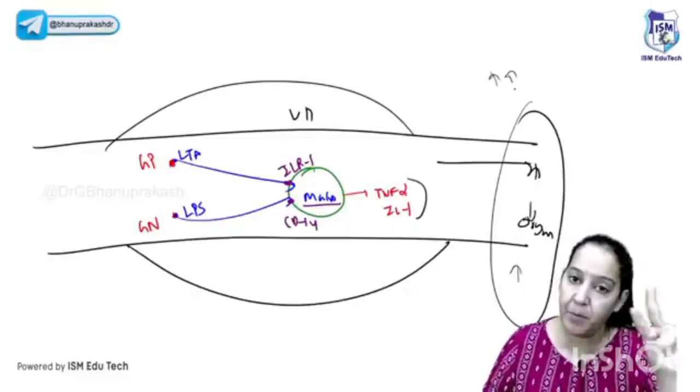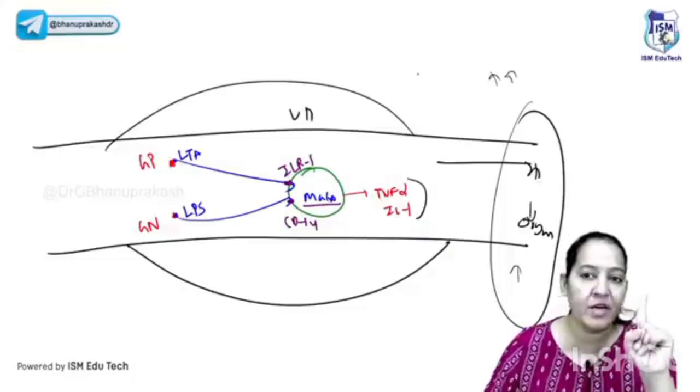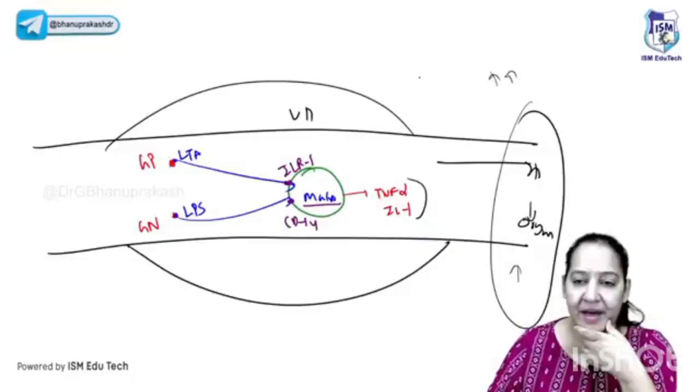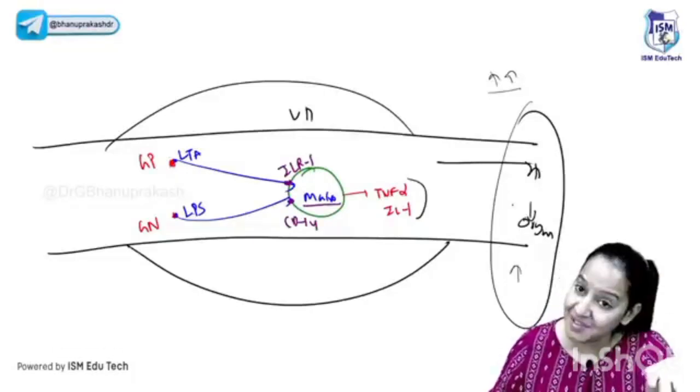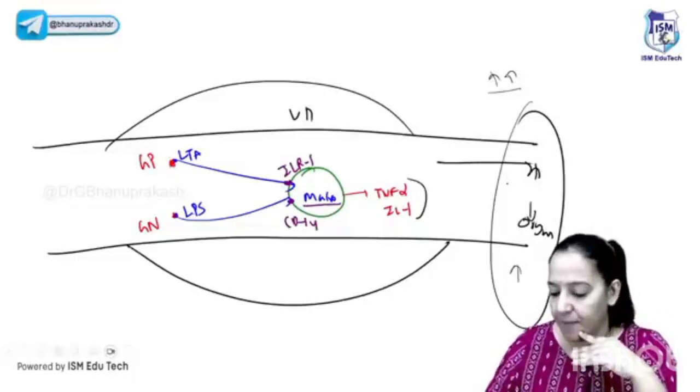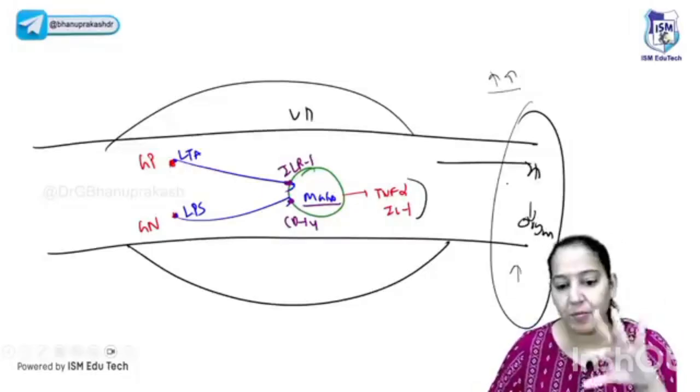I taught you two shocks till now. In both of them, there was less blood supply to the organ. In hypovolemic shock, the blood is less, therefore less blood supply. In cardiogenic shock, the heart is not pumping properly. That's why there is less blood supply. But in septic shock, I'm saying there is more blood supply to the organ. You got my point? There is more blood supply to the organ.